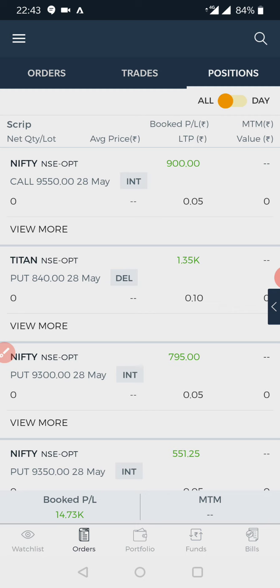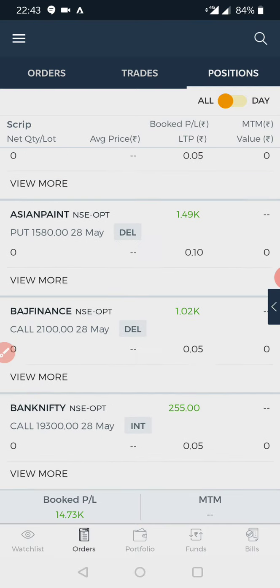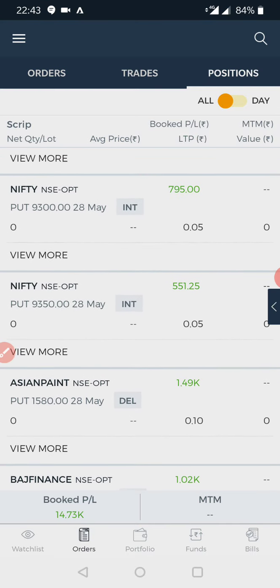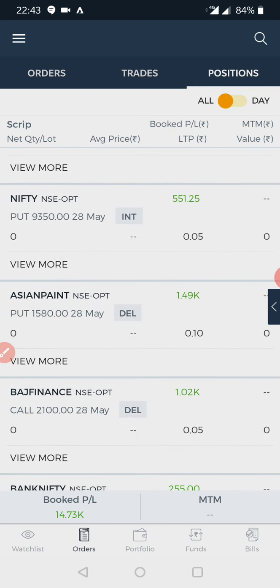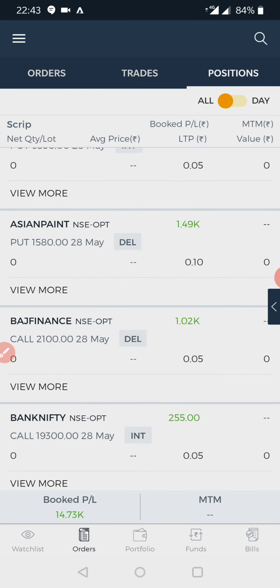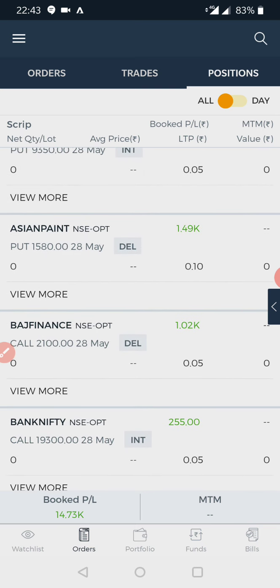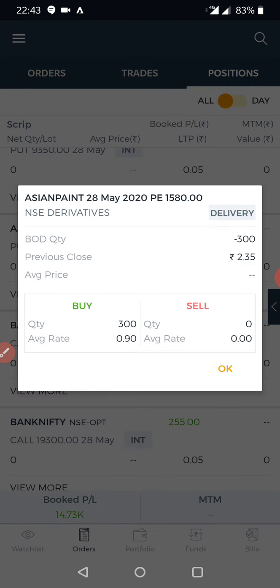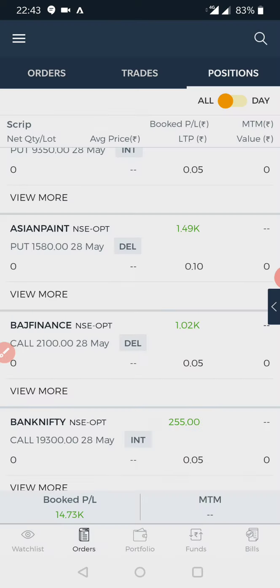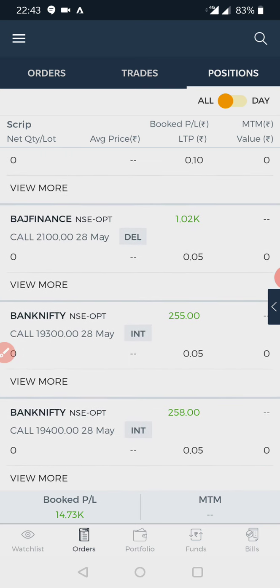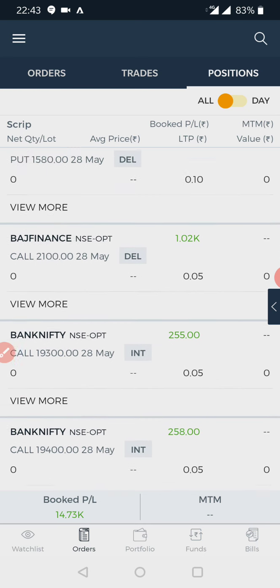This is all profit, 14,730 rupees. This is all the Nifty, Titan, Nifty, Asian Paints, and I'll explain these. I have done trading with the stocks expiry also, as this is a month end. These I sold, like Asian Paint average. I sold these yesterday itself and bought them today as today is expiry, and I have taken the advantage of making profit on stocks also.